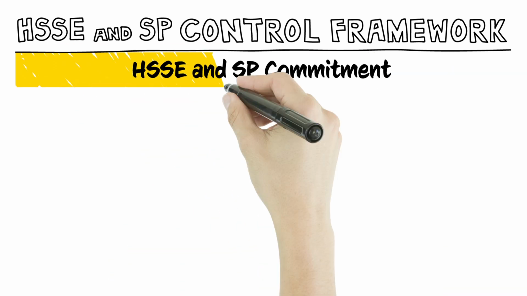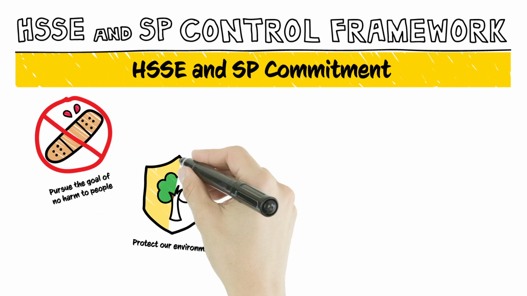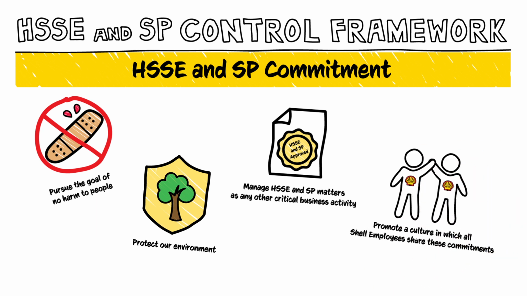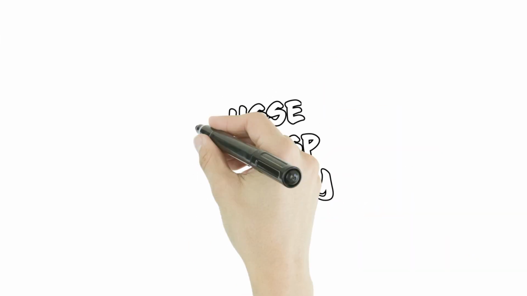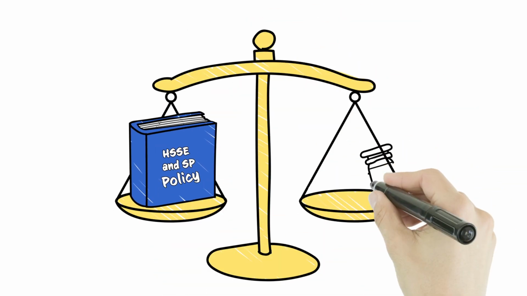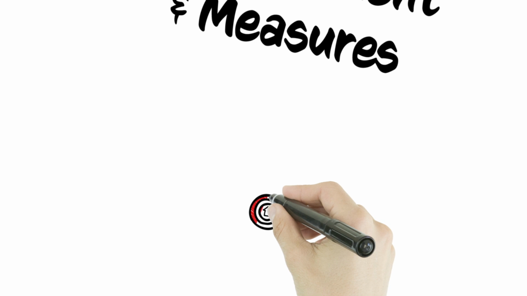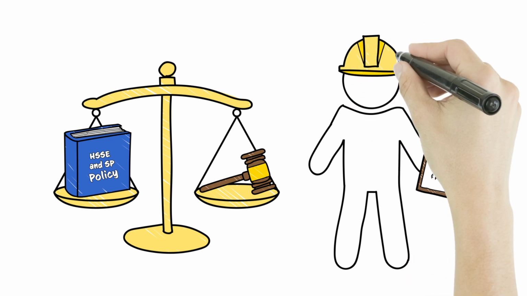The HSSE and SP commitment includes: pursue the goal of no harm to people, protect our environment, manage HSSE and SP matters as any other critical business activity, and promote a culture in which all Shell employees share these commitments. Got it? Good. The HSSE and SP policy includes a systematic approach to HSSE and SP management designed to ensure compliance with the law. The policy does this by setting targets for improvement and measures, appraises and reports performance, and requires contractors to manage HSSE and SP in line with this policy.